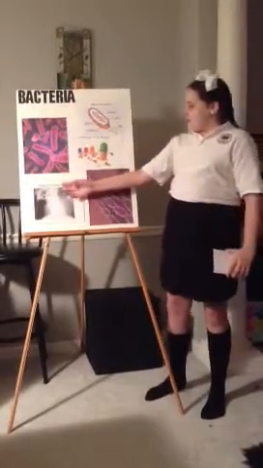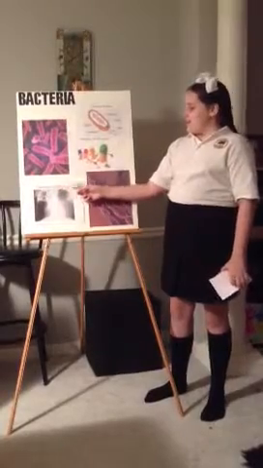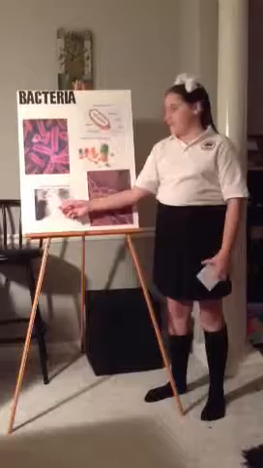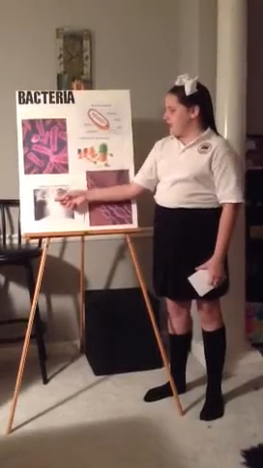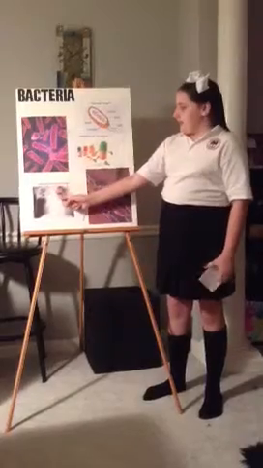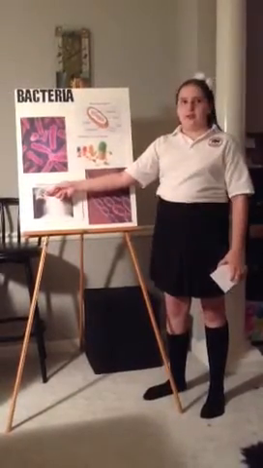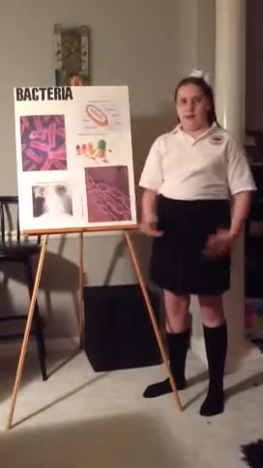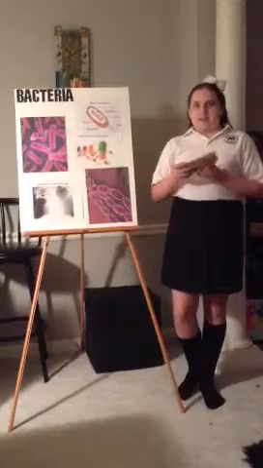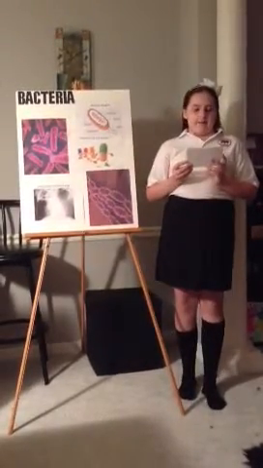Here I have a picture of tuberculosis infected lungs, and this is an x-ray of a man who has really bad tuberculosis in his lungs. The white arrows indicate the most badly infected areas of the lungs, and the black arrows are pointing to a cavity in the lungs where the tuberculosis got in. Tuberculosis damages the lungs, but sometimes gets into the bloodstream and damages other parts of the body.